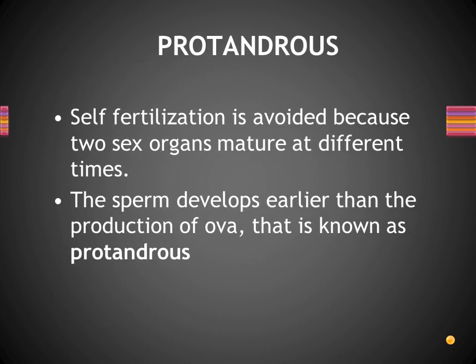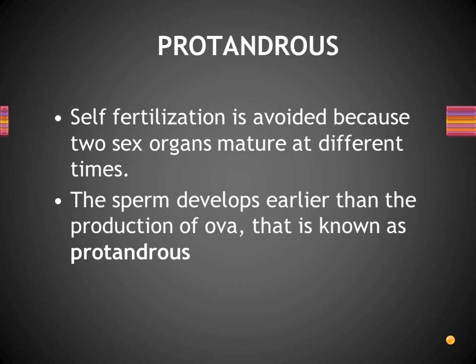Here one more term is displayed, protandrous. So let us see what protandrous means. Already we said that in earthworm, male and female reproductive organs are present in the same organism, but it still does sexual reproduction. What do we mean by sexual reproduction? Two worms will be involved. So why, even though the testis and ovary are present in the same organism, should self-fertilization not take place?